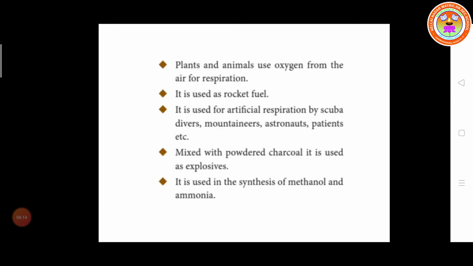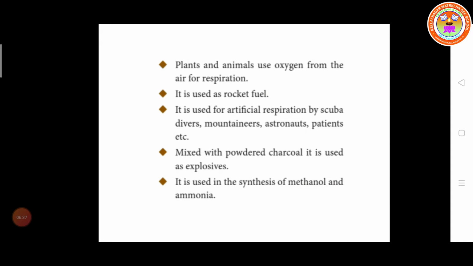And it is used for artificial respiration. Already I explained, it is used by deep sea divers. The cylinder contains a helium oxygen mixture. In the depth of the sea, from the cylinder they use it for respiration.